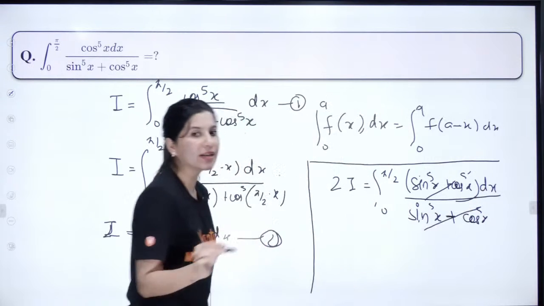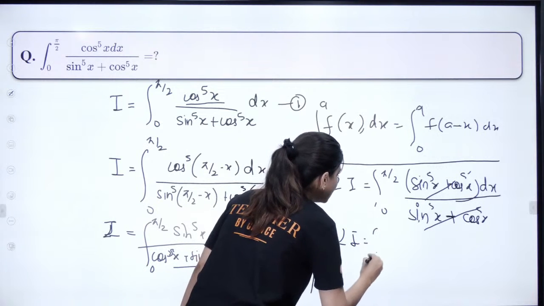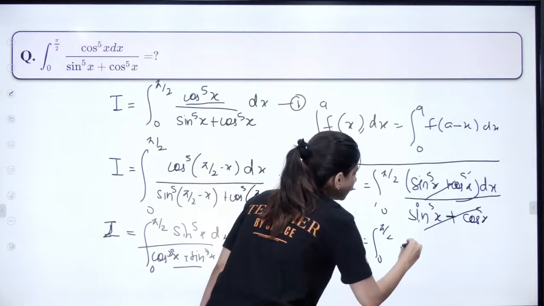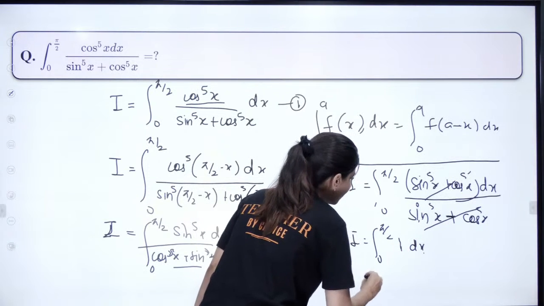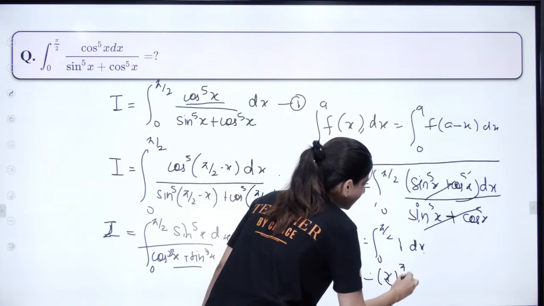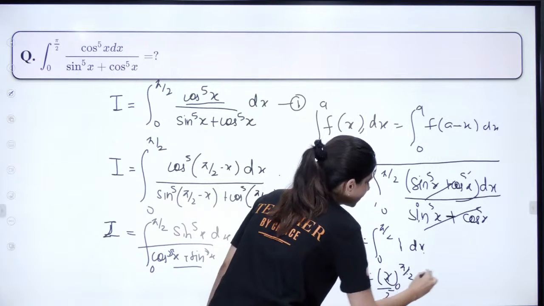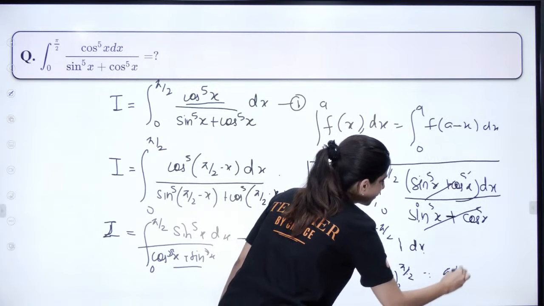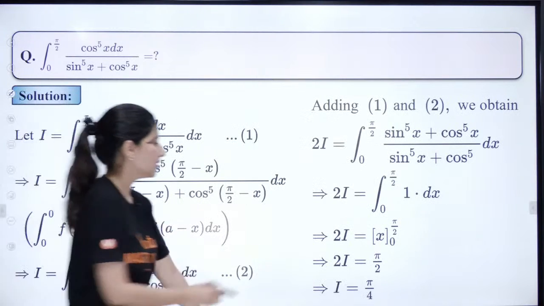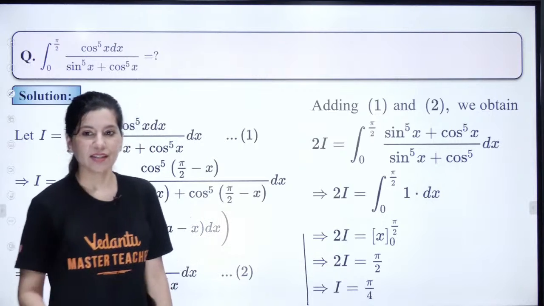I know that you all can do it in one step. Now 2I equals integral from 0 to pi by 2 of 1 dx. Integration of 1 is x, so x from 0 to pi by 2, and we have upon 2 as well. So over here we are going to get pi by 4. So pi by 4 is the correct answer. You can see over here. Yes? Okay. All right.